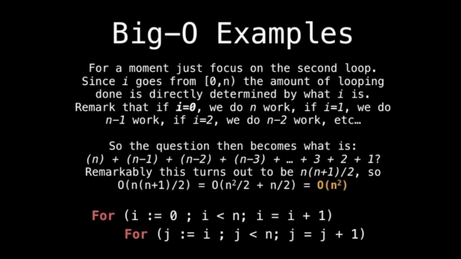If we fix it to 2, we do n minus 2 work, and so on. So the question then becomes, what is n plus n minus 1 plus n minus 2 plus n minus 3 and so on? Well, this is a well-known identity and turns out to be n times n plus 1 divided by 2. So if we wrap this in a big O, we can see that this is big O of n squared.